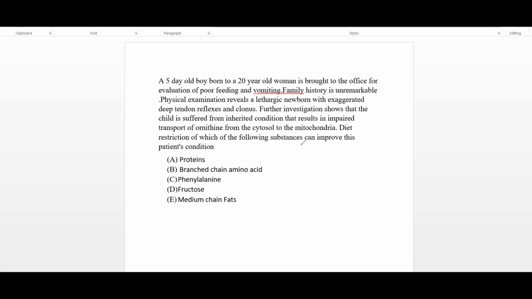Before going to the discussion of the options, first we need to know the key things given in the scenario. The child has exaggerated deep tendon reflexes, clonus, the age of the child, and the transport of ornithine from the cytosol to the mitochondria is not taking place. This is necessary for the urea cycle.